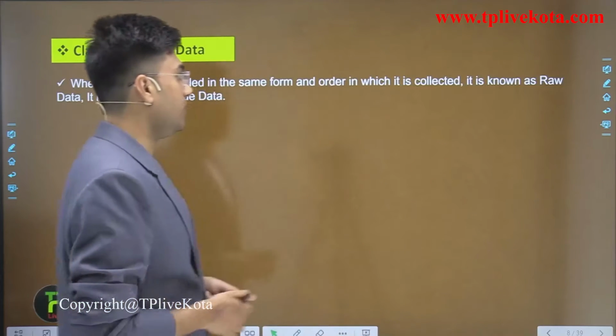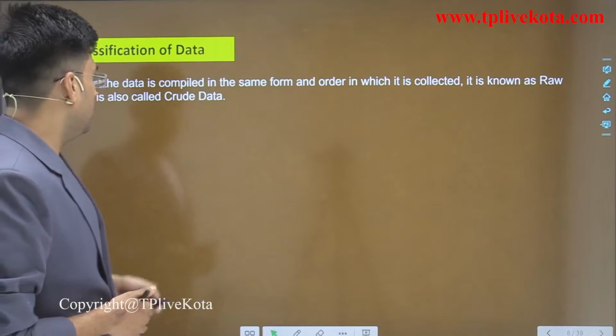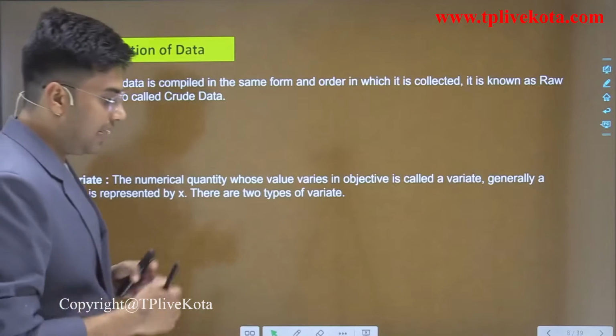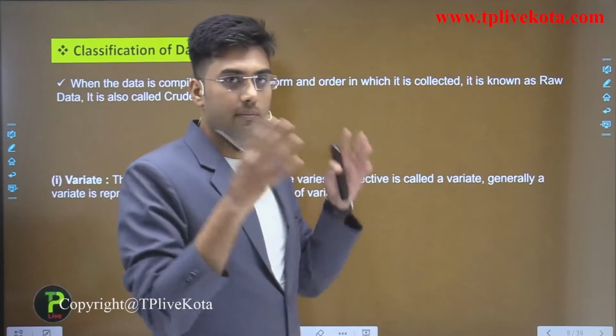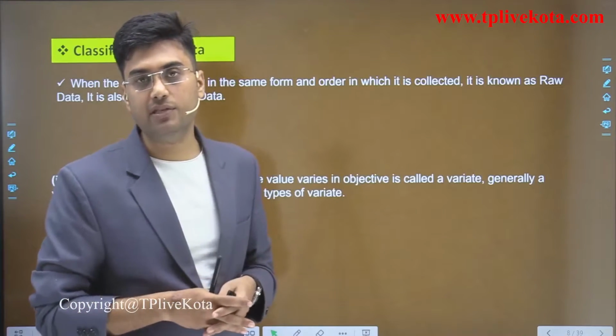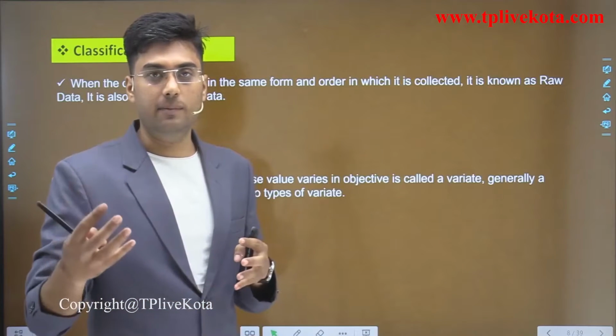Now, after the collection of data, we prepare tables, maybe a frequency distribution table, or we represent it graphically.